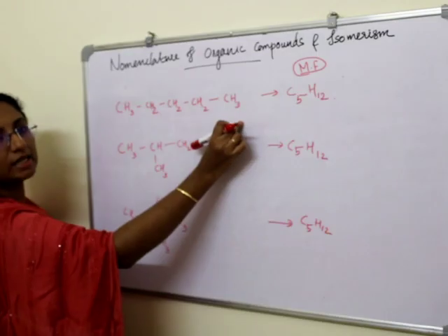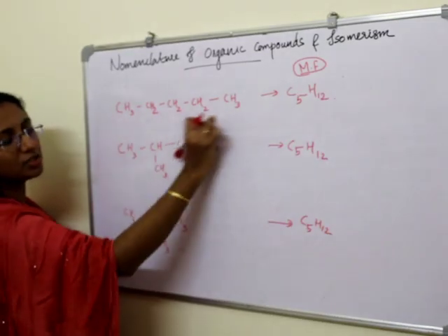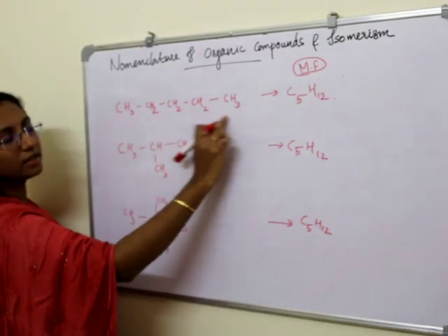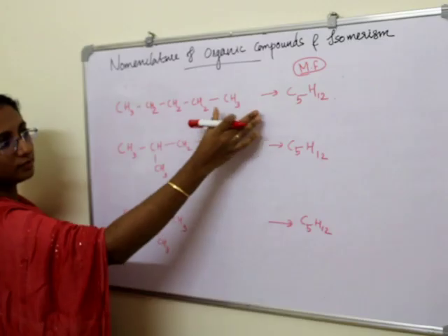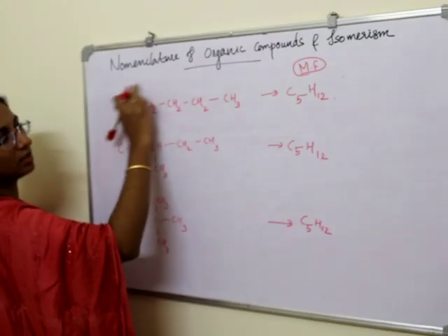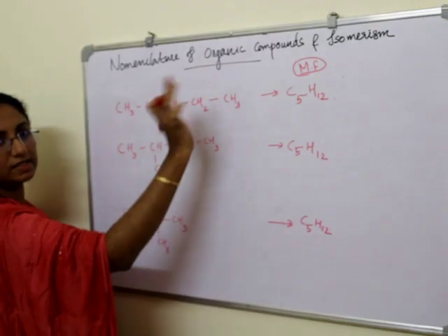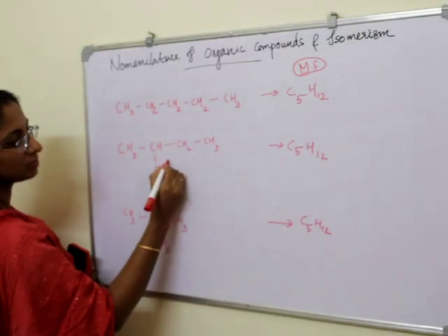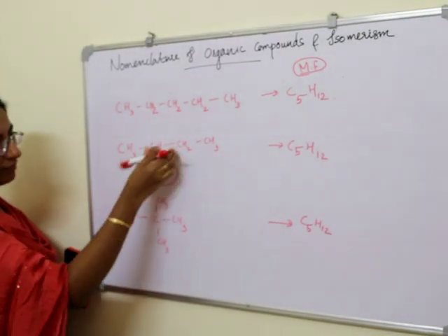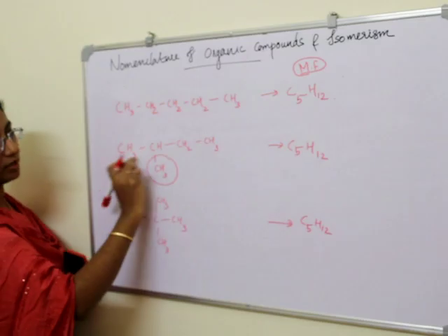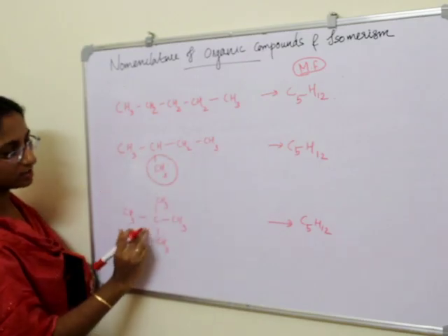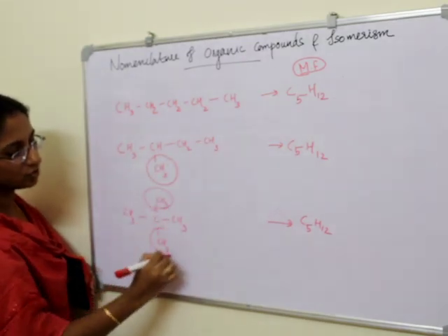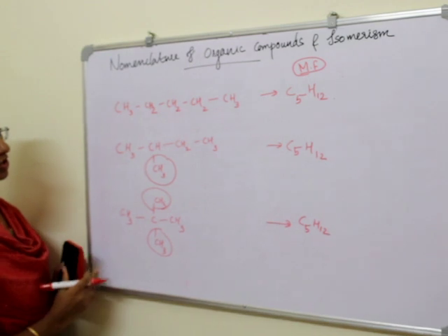This is a single chain hydrocarbon, that means the structure of this hydrocarbon is a single chain. What about here? Here we have a branch, right? What about this third case? Here we have two branches.